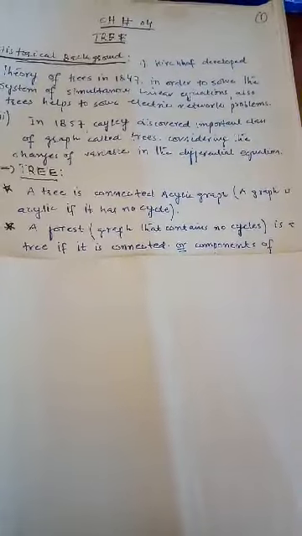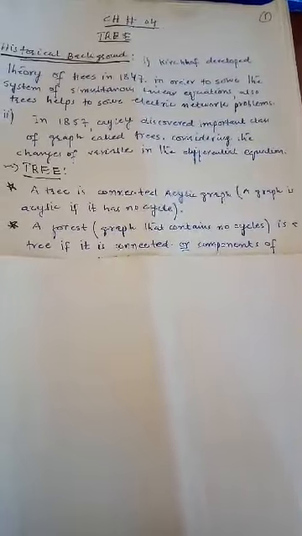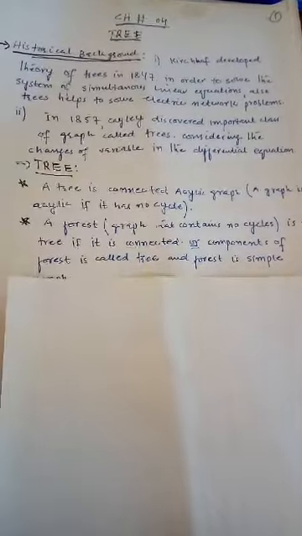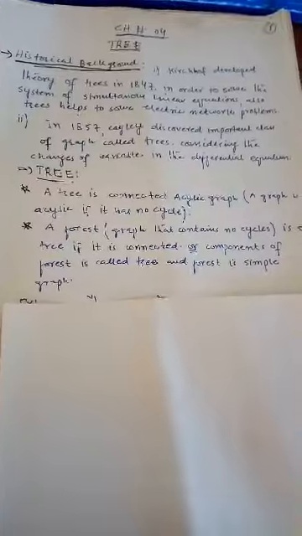So let's understand what a tree is. A tree is a connected, acyclic graph. A graph is acyclic if it has no cycle. Another term used with trees is forest. What is a forest? A forest is a graph that contains no cycle. It means that a cycleless graph is known as a forest. A forest is a tree if it is connected, or the components of a forest are called trees, and a forest is a simple graph.